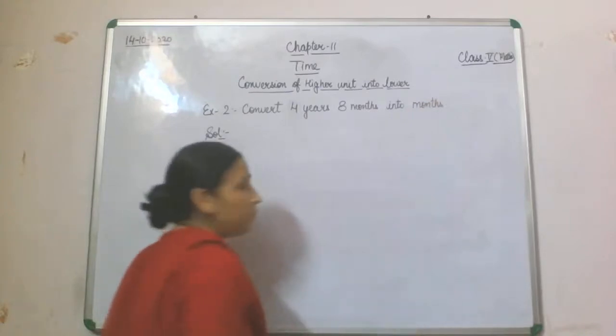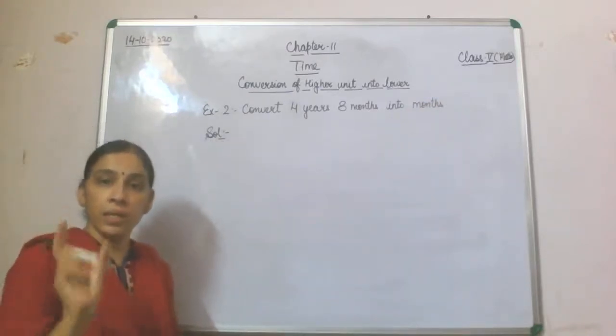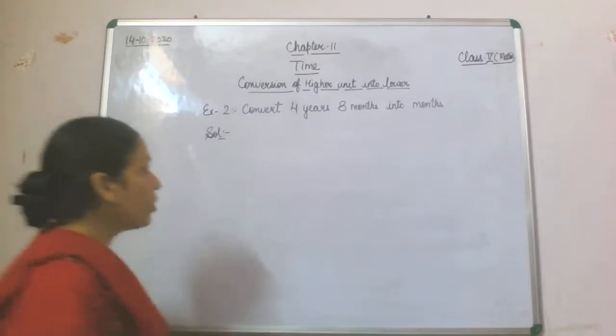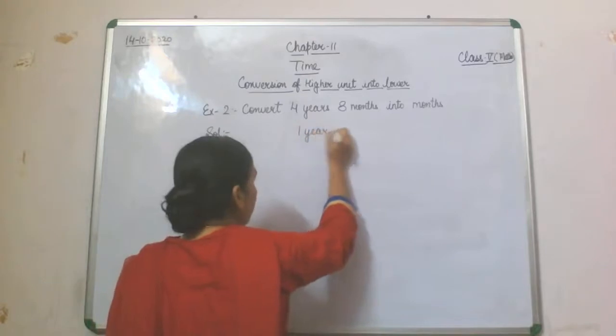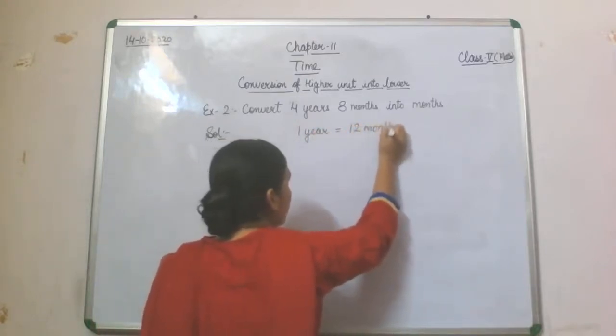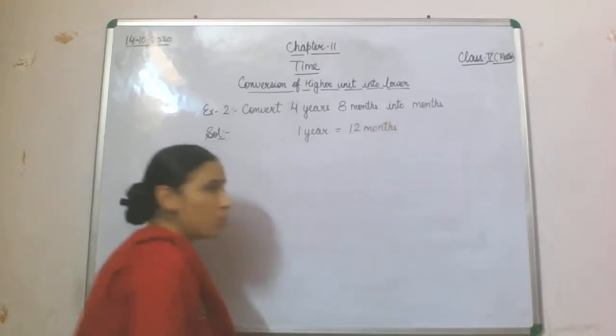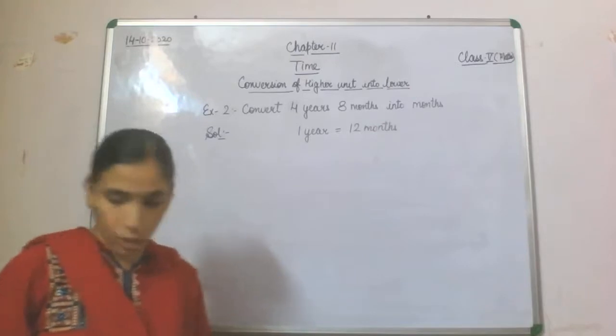So first of all, a very important thing, find the relation between year and month. In 1 year, how many months are there? In 1 year we have 12 months. So what we will do, the part which is given in years will be converted into months.